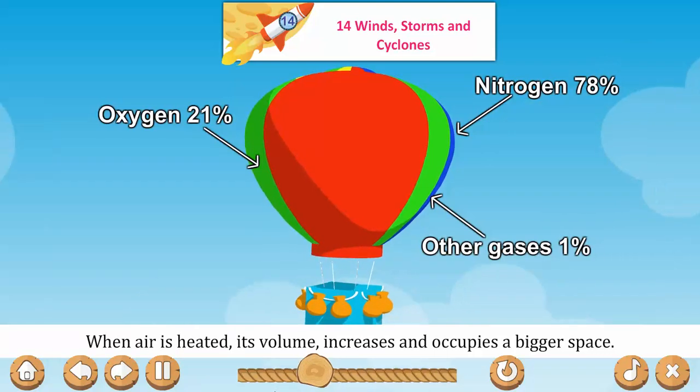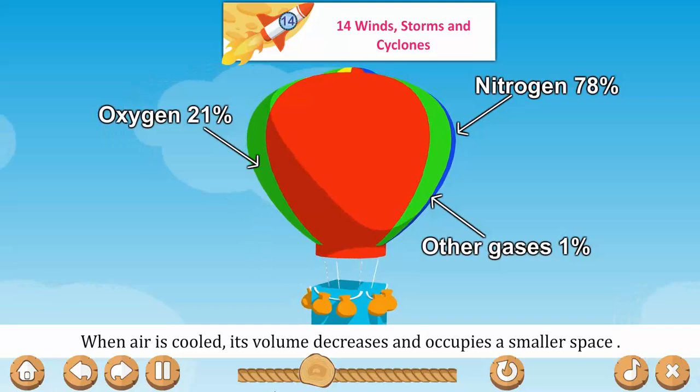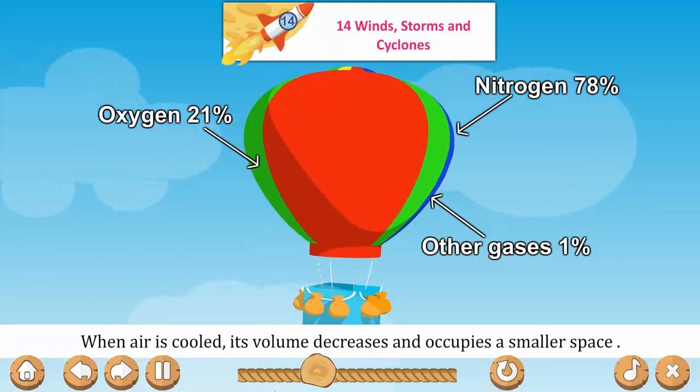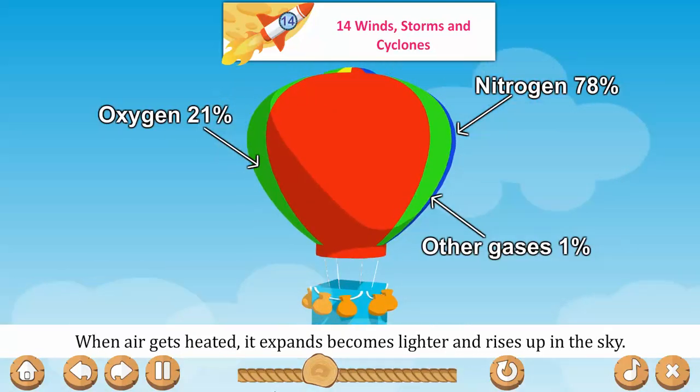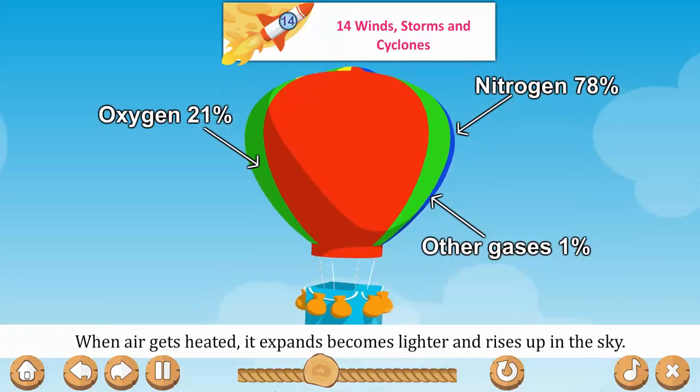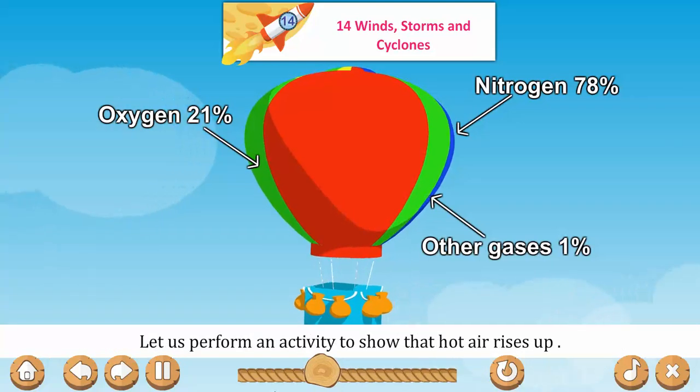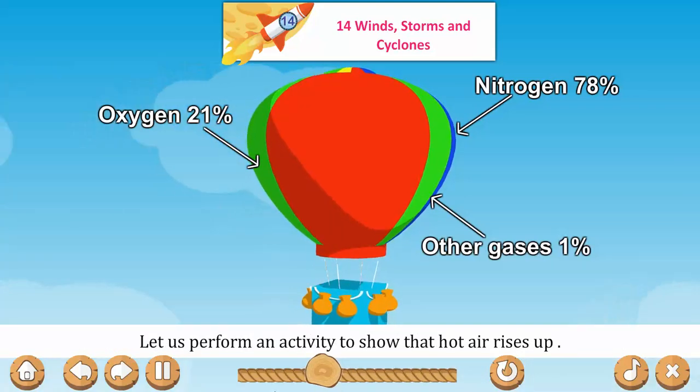When air is heated, its volume increases and it occupies a bigger space. When air is cooled, its volume decreases and it occupies a smaller space. When air gets heated, it expands, becomes lighter and rises up in the sky. Let us perform an activity to show that hot air rises up.